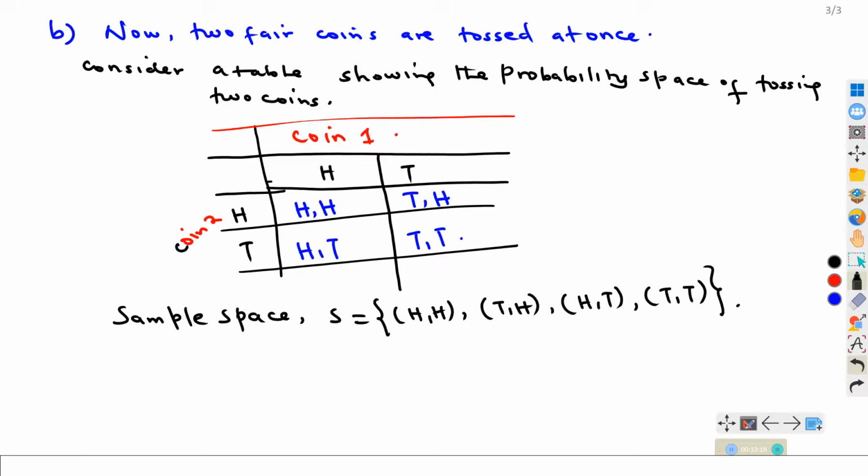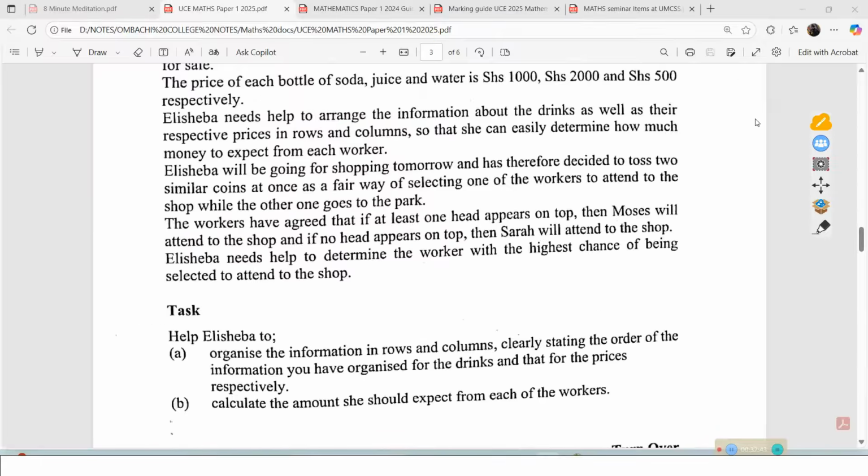So that is basically what we shall have when we toss two fair coins. So this would be the sample space. So now from what we already have, we need to look at this given question or this item.